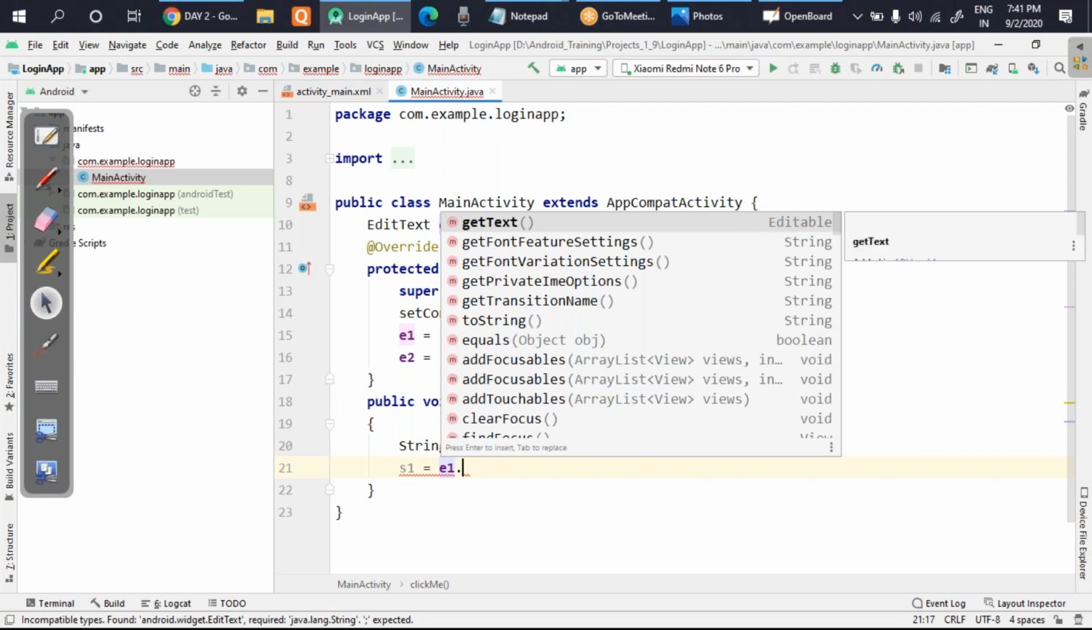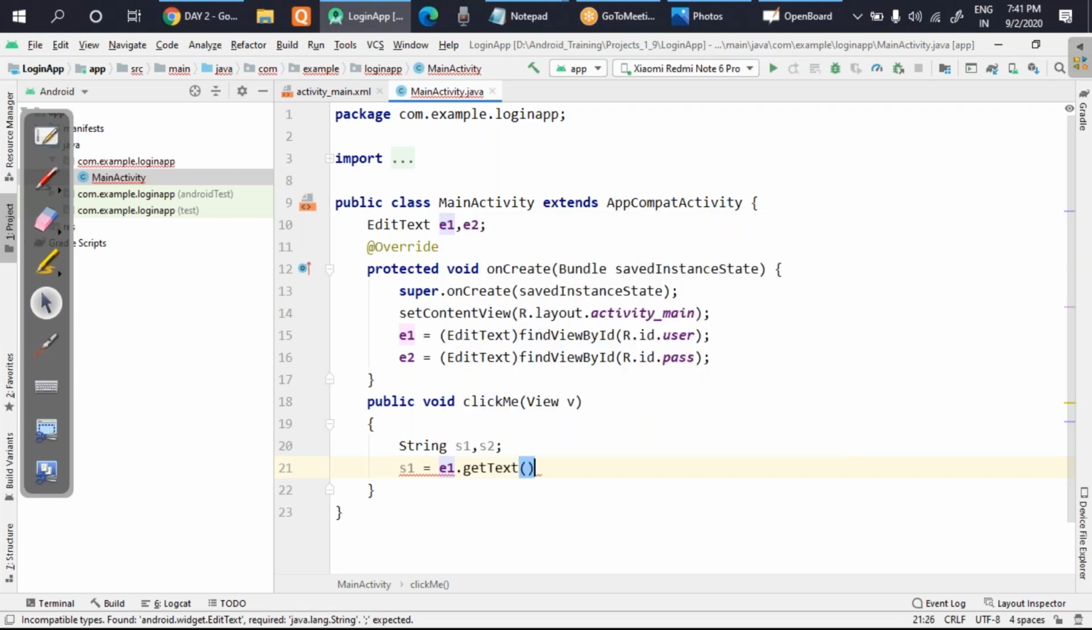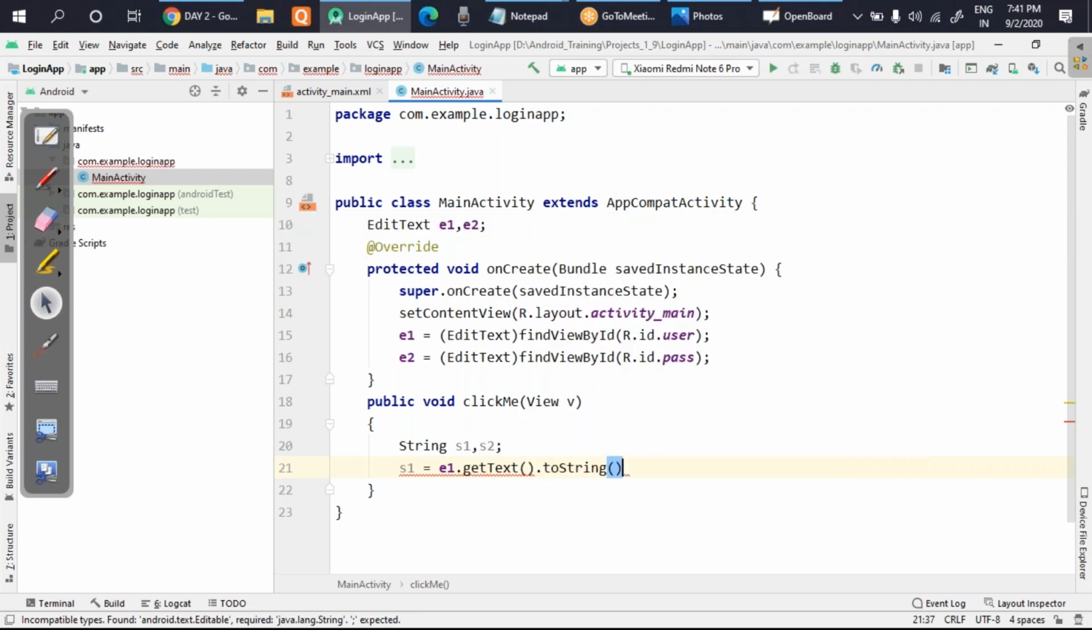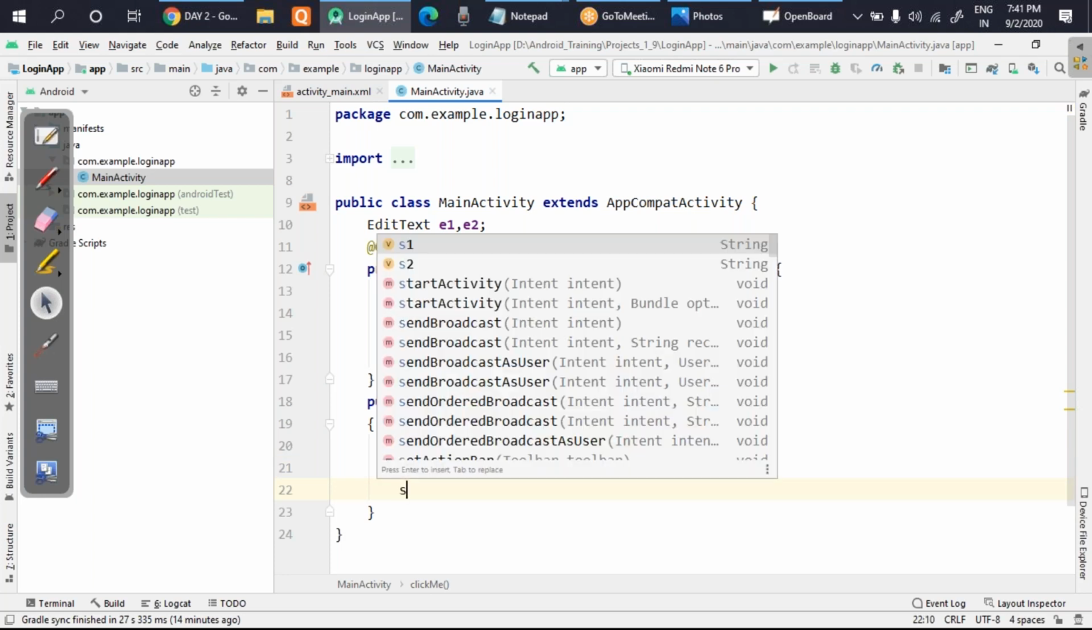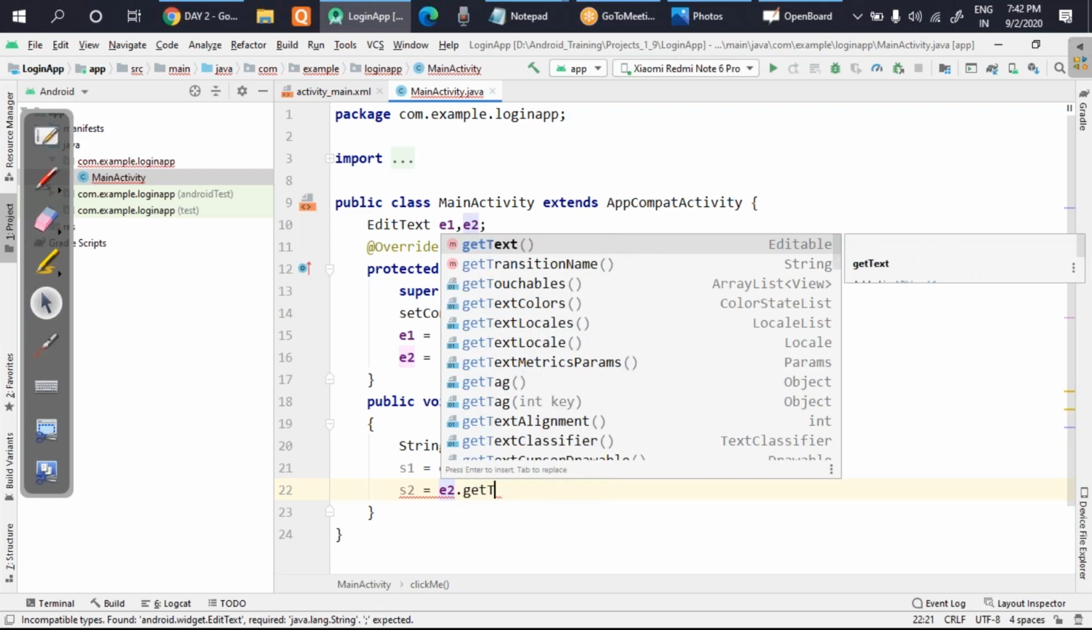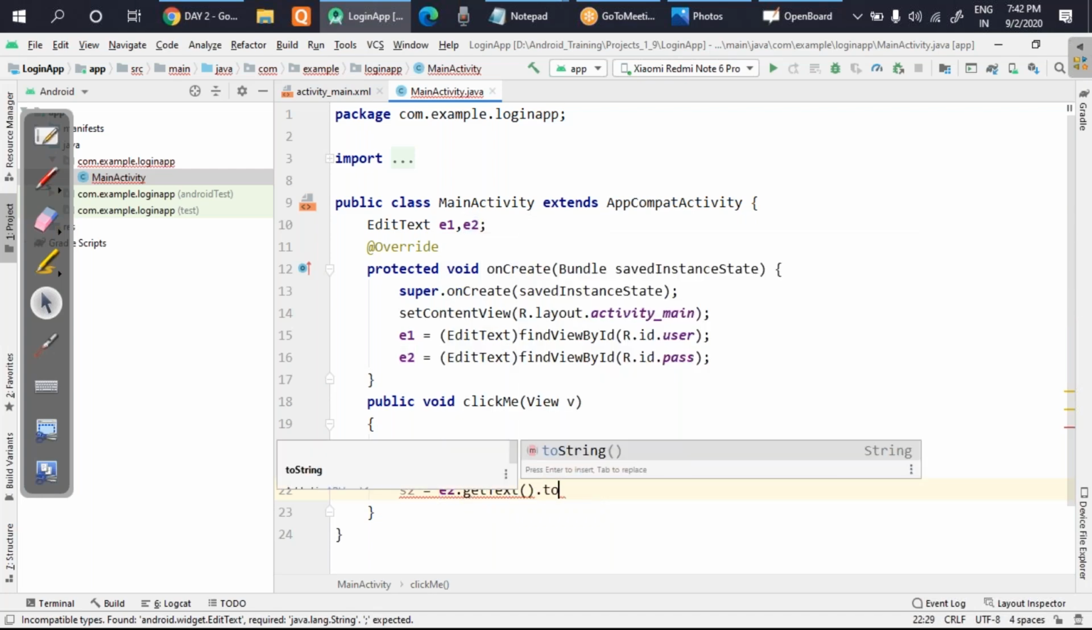In order to get the data, you always use getText. Right here getText, and then you format it with the help of the method toString. When these two methods are executed, you will get the string. This string will be stored in S1. Similarly, S2 will have the second string. That is, I'll take here E2 dot getText dot toString.